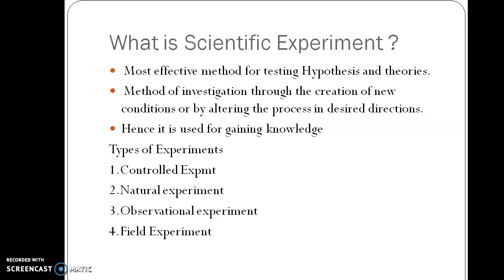In the previous class, I told you the importance of an experiment in the scientific method. The steps start with observation, and after observation we need to define a problem by asking different questions. Then we frame a hypothesis and do the experiment in accordance with that hypothesis. So an experiment is generally done whenever a hypothesis is formulated. This is the most effective method for testing hypotheses as well as theories.